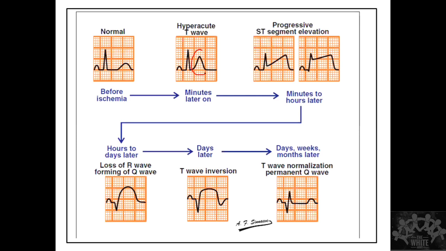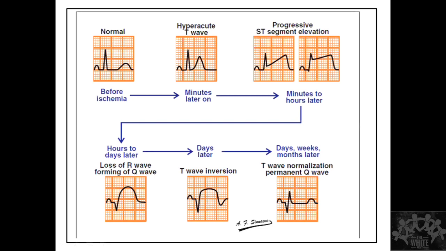Earliest, whenever there is total occlusion, I'll talk mainly on ST elevation myocardial infarction because that is very important, not to be missed, life-threatening. So the earliest will be a tall tented T wave. We call this a tall T wave when the T wave is more than two-third of the R wave. This is one definition. Or if the amplitude is more than 10 to 15 millimeter, then also it is called a tall T wave. More than 15 millimeter in the chest leads and 10 millimeter in the limb leads.